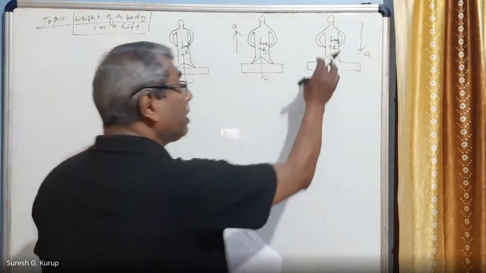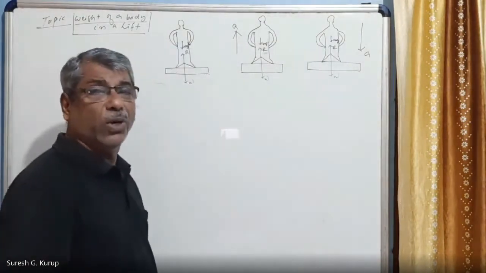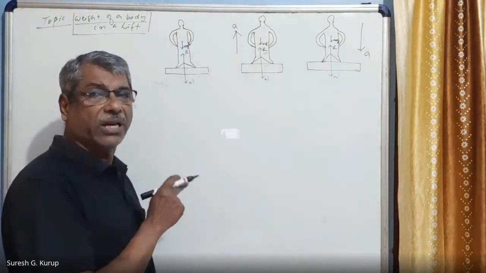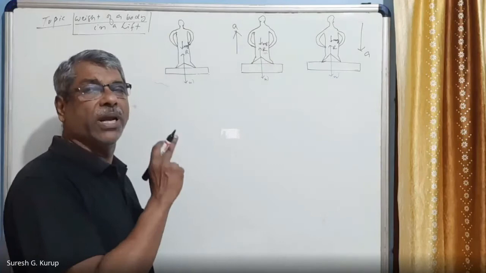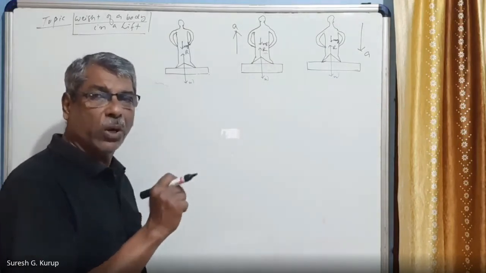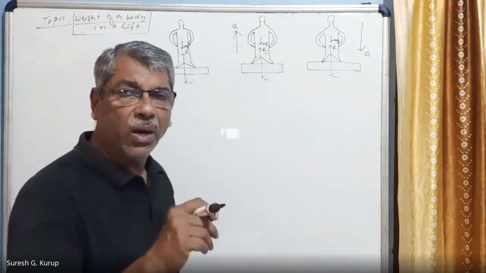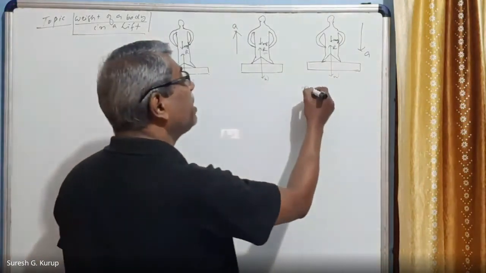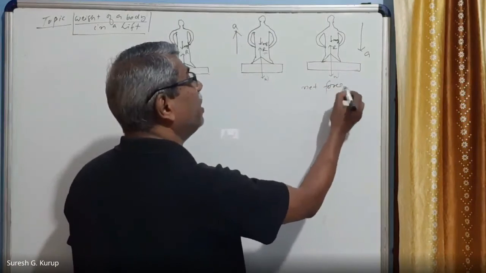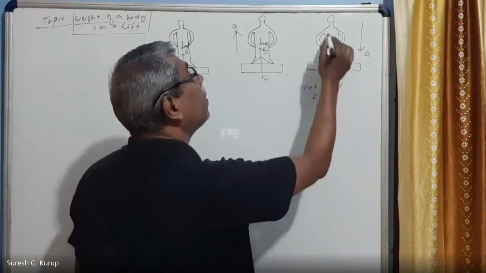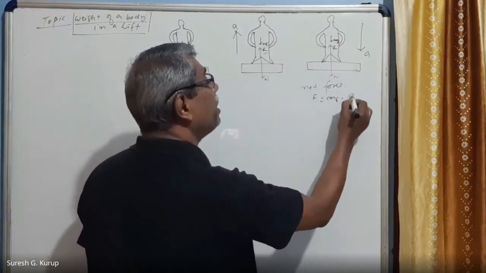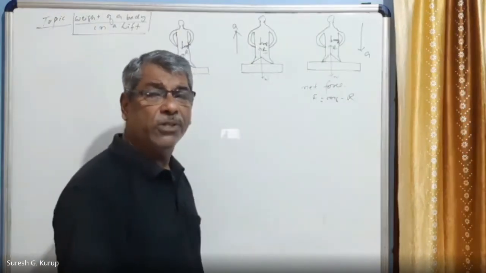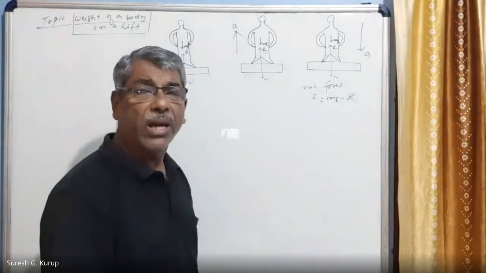So, third case, case number 3. You will note it down. The first case is the lift is at rest. The second case is the lift is moving upwards with an acceleration. That is over. The third case you will note down: the lift is moving down with an acceleration A. Then net force F is equal to mg minus R. Why? In this case, the lift is moving down. Therefore, the downward force is greater than the upward reaction force.